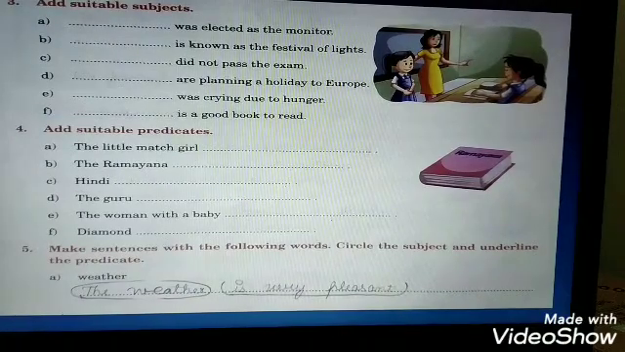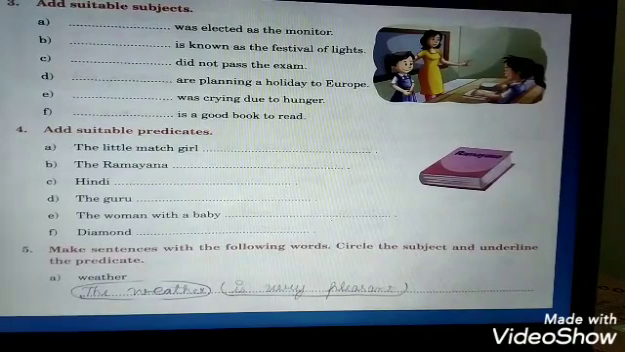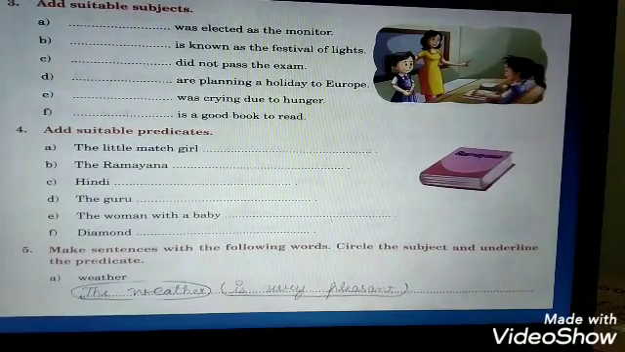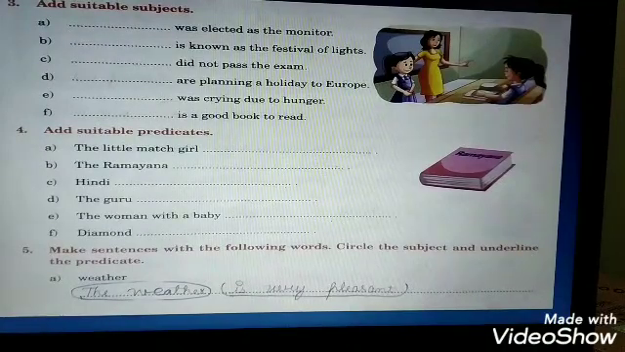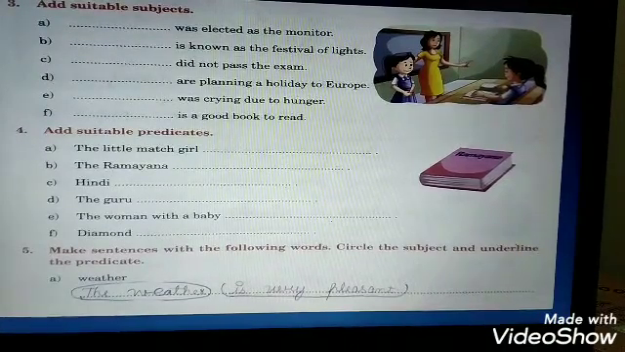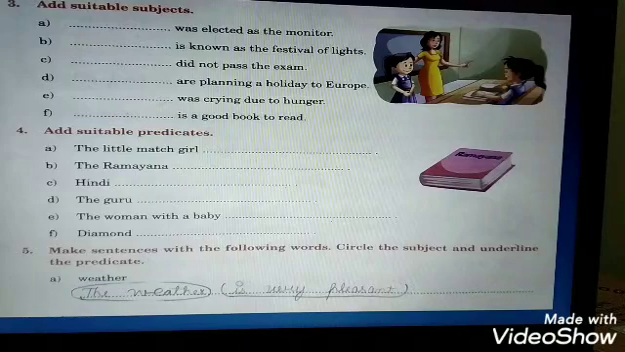Let's see the B1 also. Dash is known as the festival of lights. Here also I hope you know the answer very well. It is Diwali. Diwali is known as the festival of lights. In the same manner, the rest ones you may do.